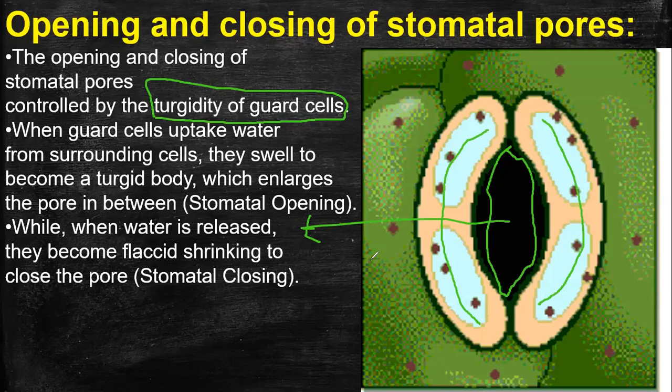And when these guard cells are turgid, meaning fully distended due to being completely filled with water molecules or any other solvent molecules, this turgid condition leads to the opening of the walls of the guard cells, leading to a minute opening. In this diagram, it is represented so large, but it's so minute. This minute opening is referred to as stomata.